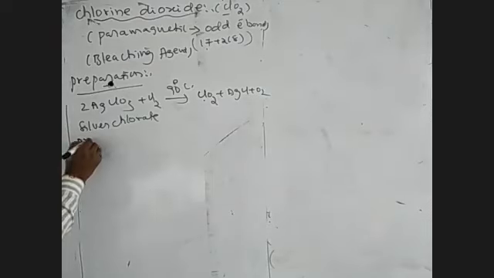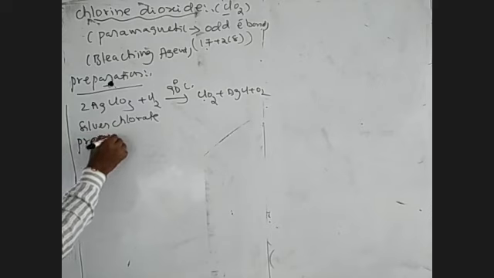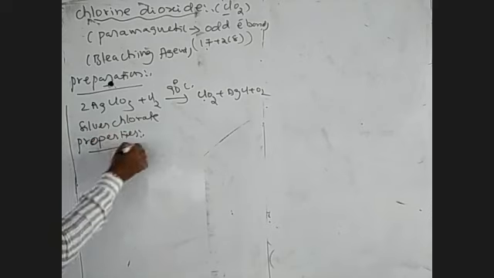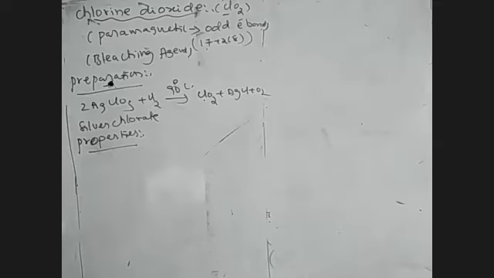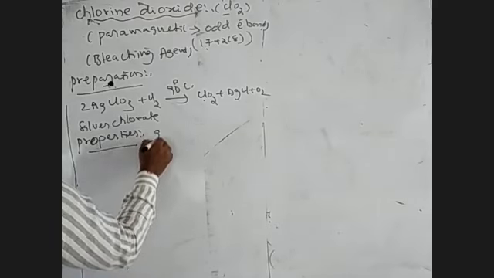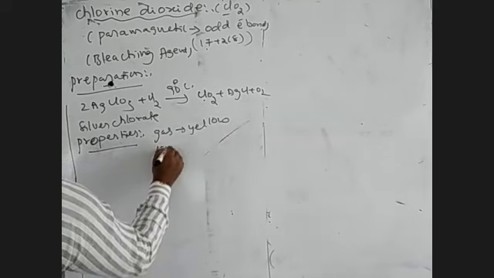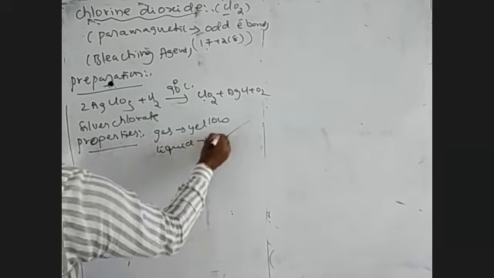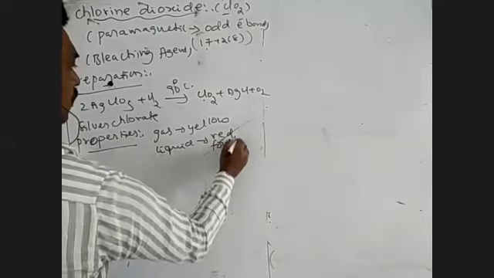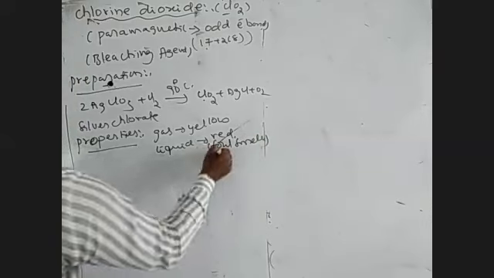Now the properties of ClO2. ClO2 is a yellow colored gas, which condenses to a red colored liquid. In the gaseous state it has a yellow appearance, and in the liquid state it is red. It is a red colored, foul smelling compound, with a very bad smell.